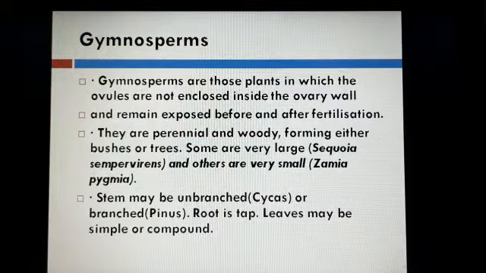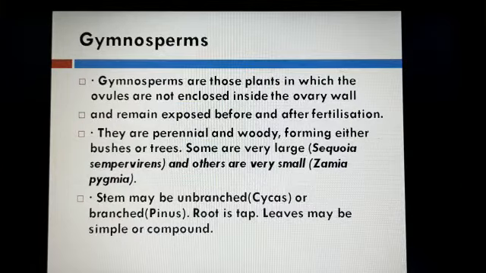Now we read the general characteristics of gymnosperms. Gymnosperms are those plants in which the ovules are not enclosed inside the ovary wall and remain exposed before and after fertilization. Ovary wall is not present, so the seed is naked. They are perennial and woody, forming either bushes or trees.